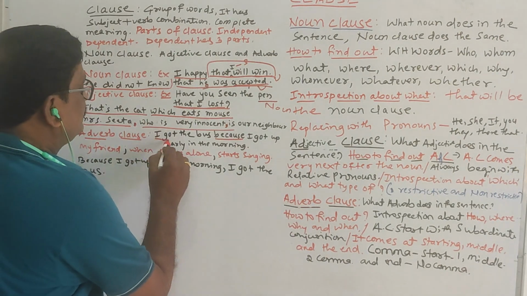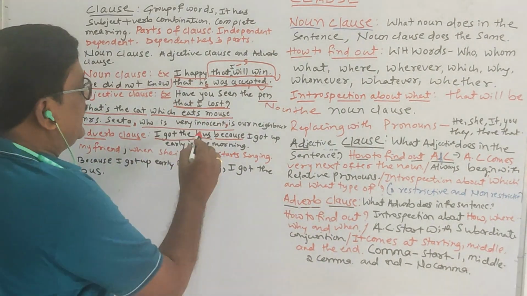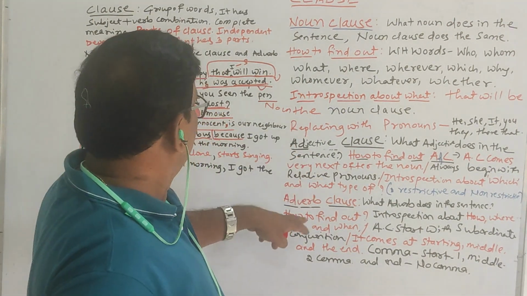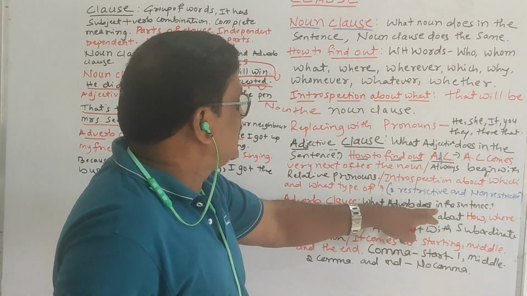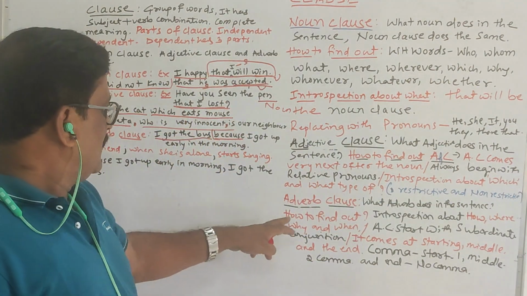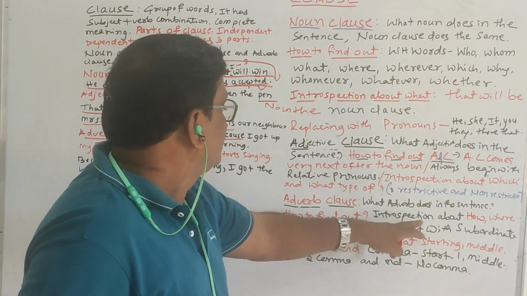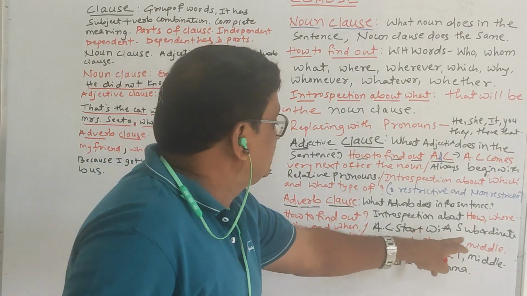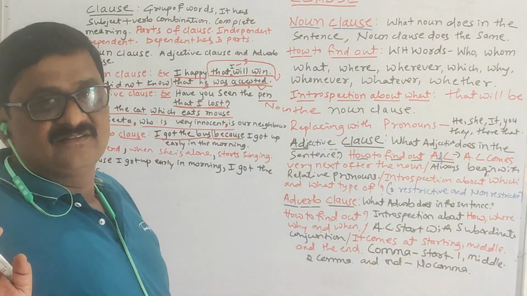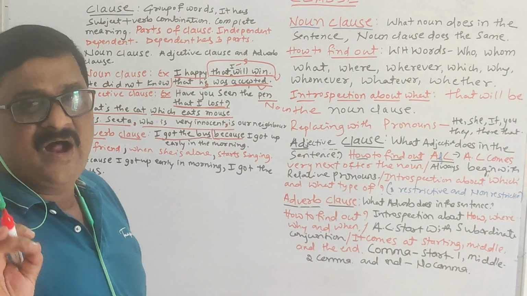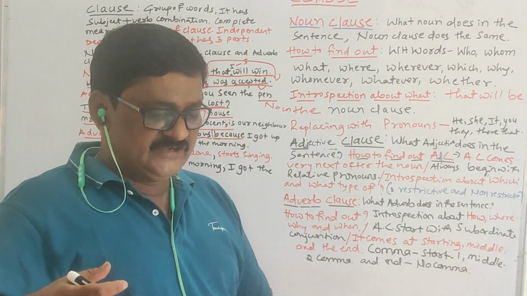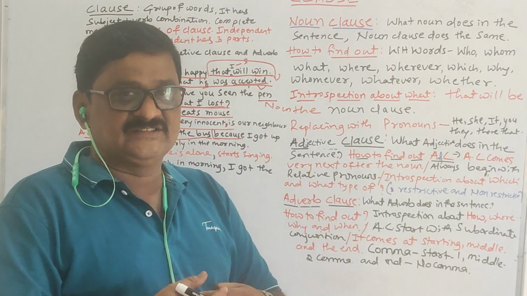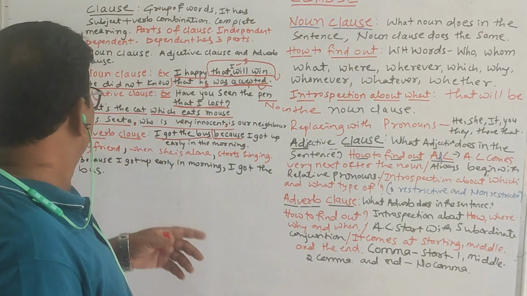I got the bus. This is the main clause. From here, what does the adverb clause tell? What does an adverb do in the sentence? How to find out? How, where, why and when. And an adverb clause starts with a subordinate conjunction. What does a conjunction do in the sentence? It joins the words. It joins the sentence. It joins the clauses. Got it?